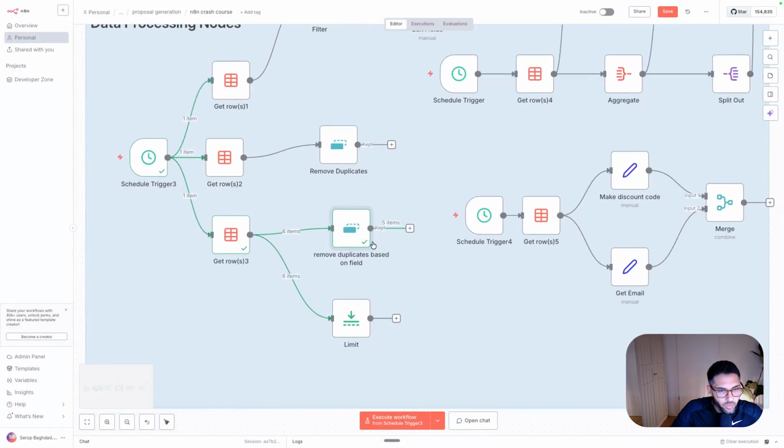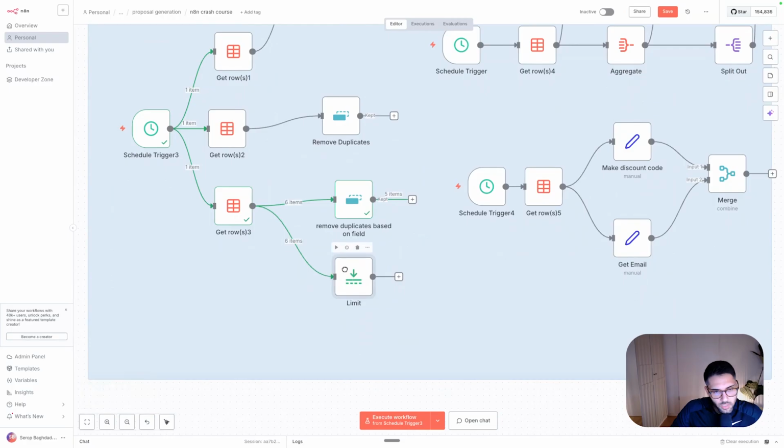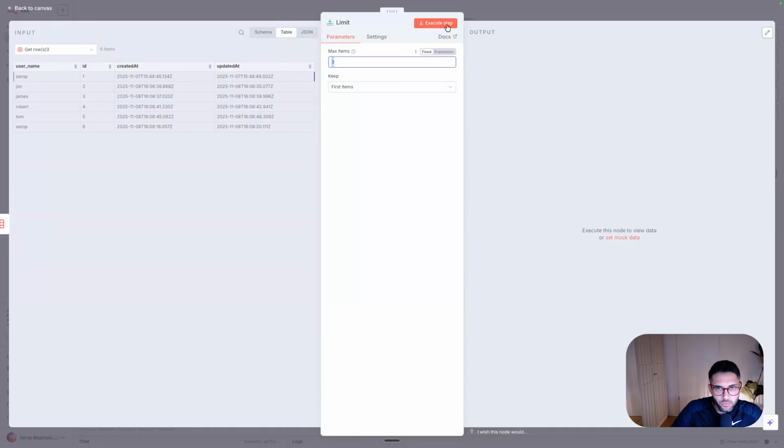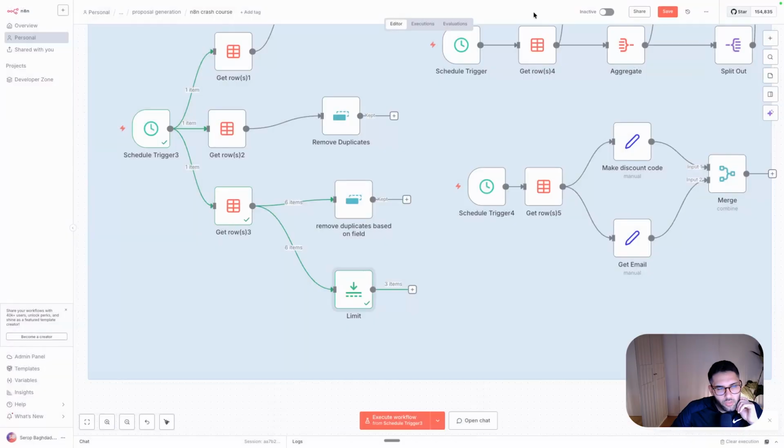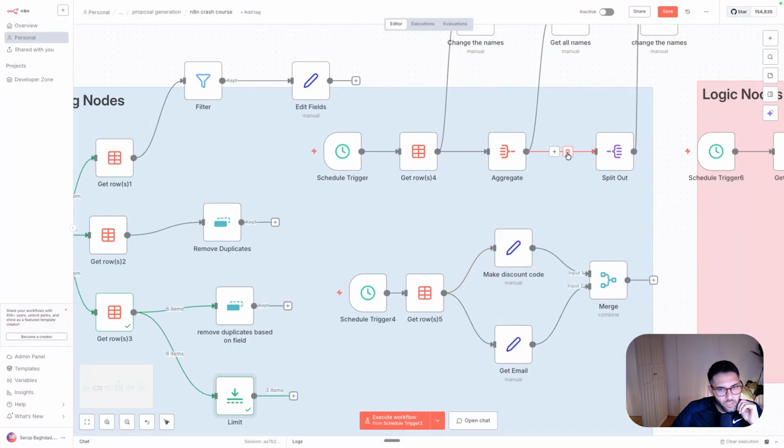The final node that sometimes I see people using is if you want to limit certain rows. This just limits by the number. So pick up the first, let's say here we have 6 rows, as I showed you. We have the 6 rows, and I just want the first 3. The final will be the first 3. So pretty straightforward. Now we can enter the little bit more complicated nodes.